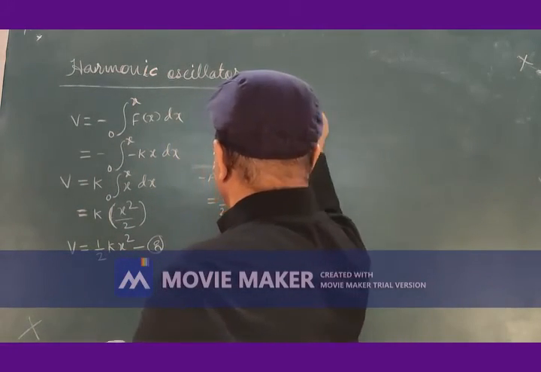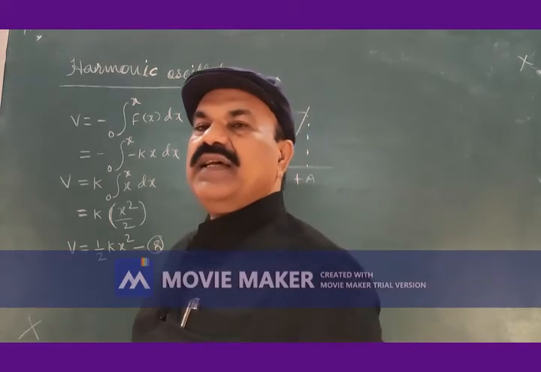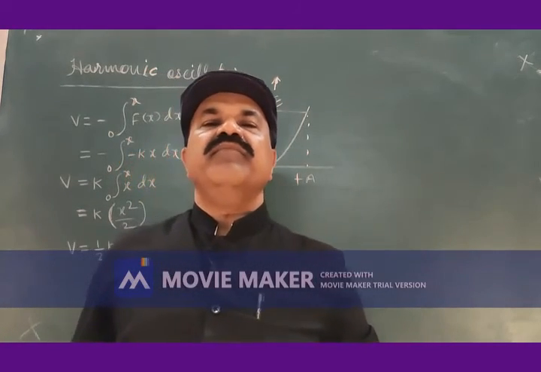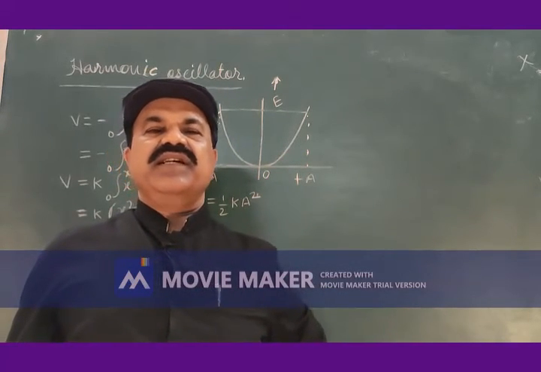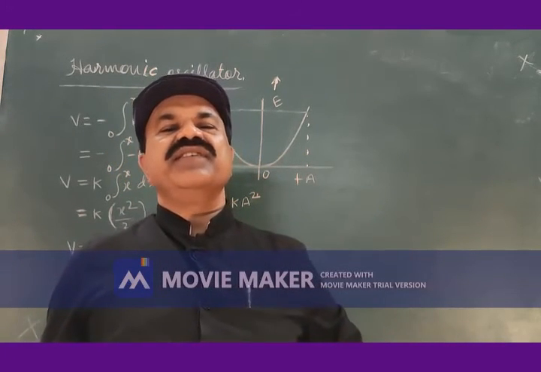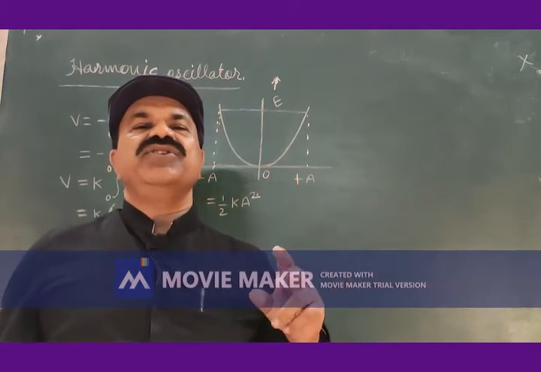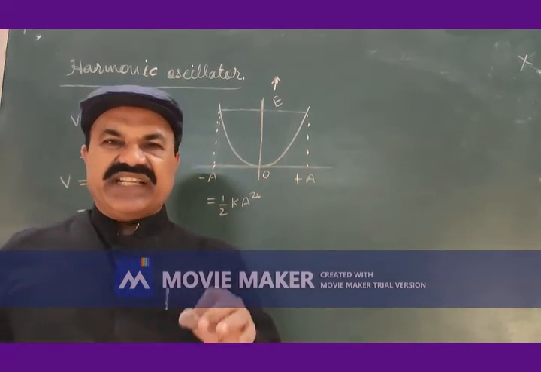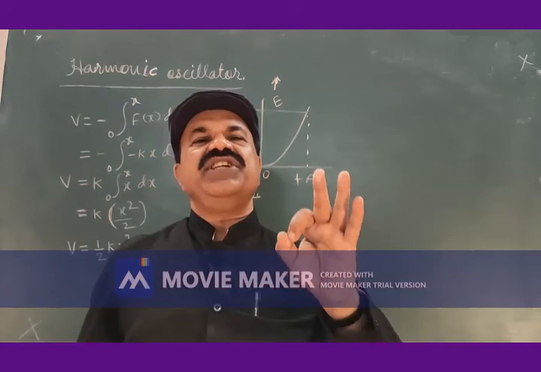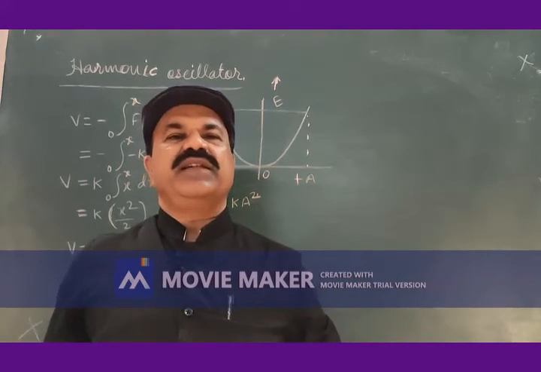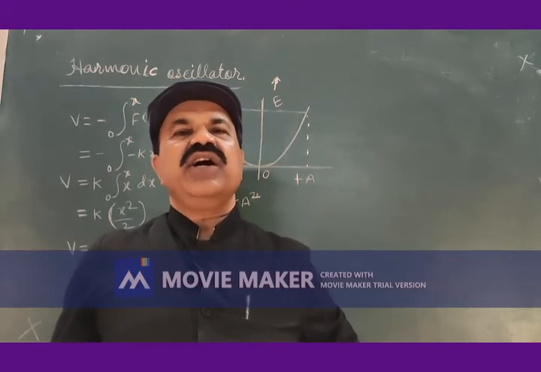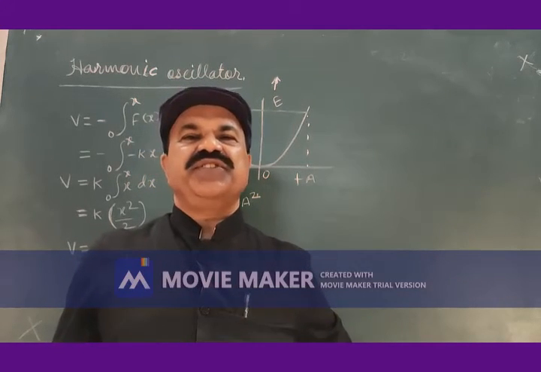This energy spectrum is continuous. A continuous energy spectrum is not allowed by quantum mechanics. According to quantum mechanics, any harmonic oscillator can have discrete energy levels, a discrete energy spectrum. It cannot have a continuous energy spectrum.